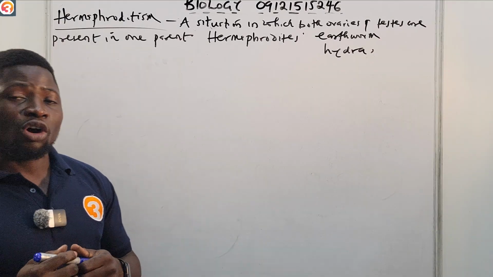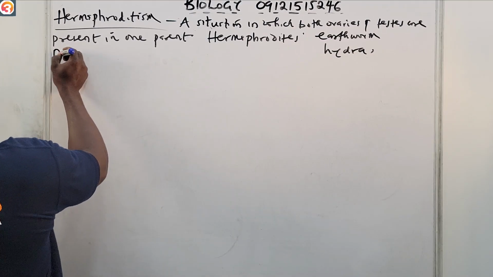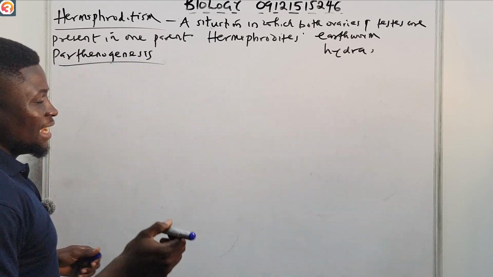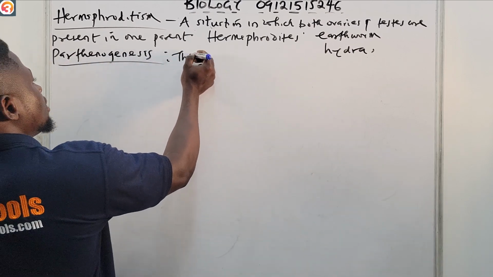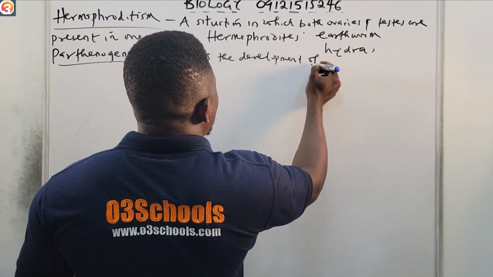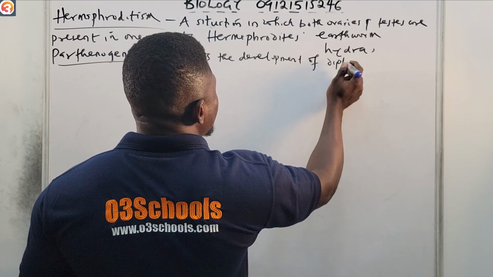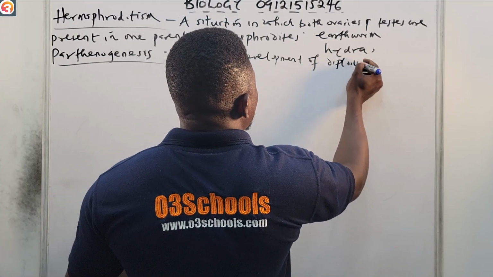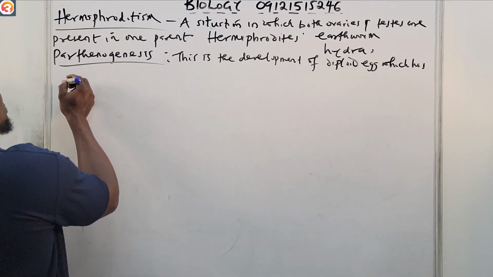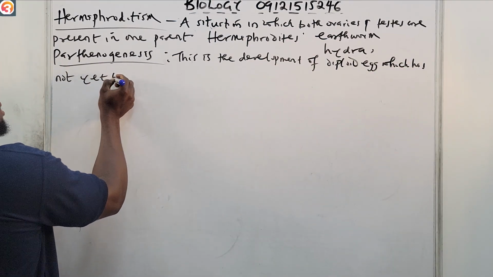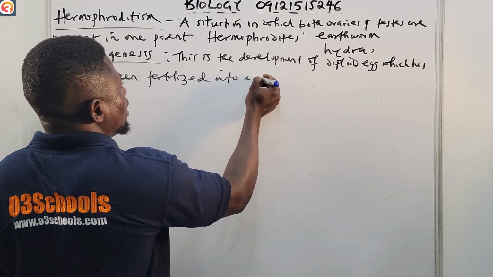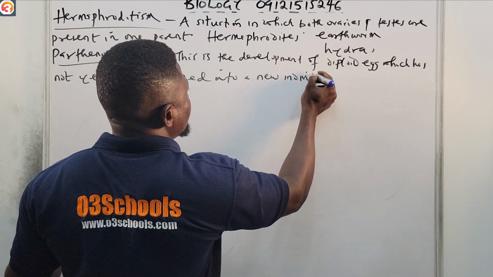Now let us look at another one called parthenogenesis, number 2. Now this is the development of diploid, D-I-P, diploid eggs which have not yet been fertilized into a new individual.